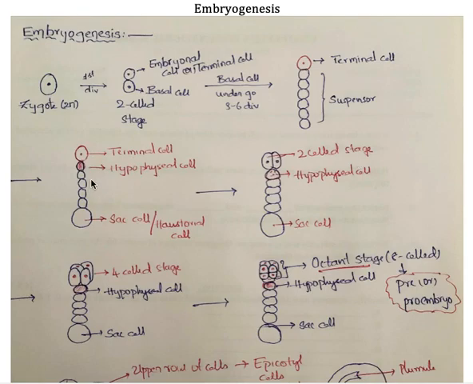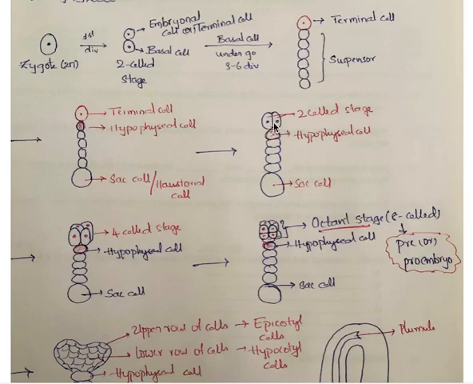Sir, I'm really sorry, what is the function of the suspensor? I did not tell. Without explaining that, I directly went on to the terminal cell. I'm really sorry for that. The suspensor's function is this: when the terminal cell is undergoing division, this terminal cell is the actual true embryo. So it is the one which is actually forming the embryo. So it needs nutrition.